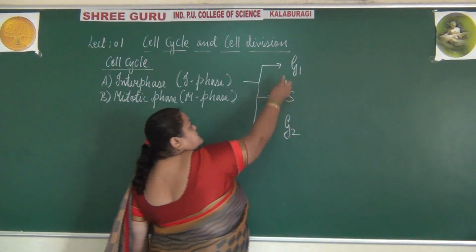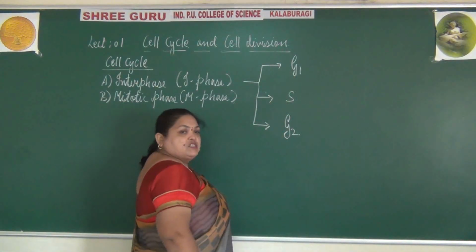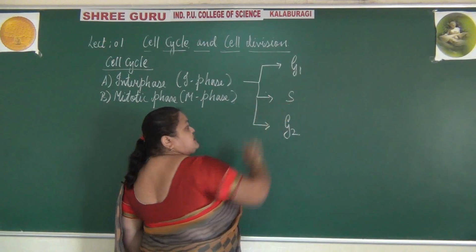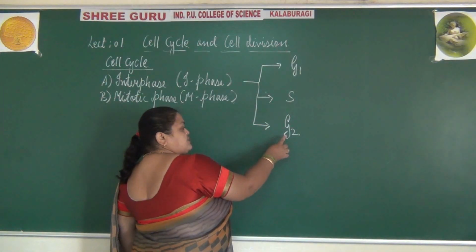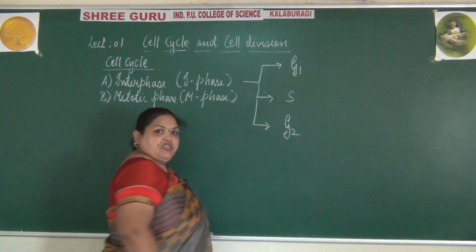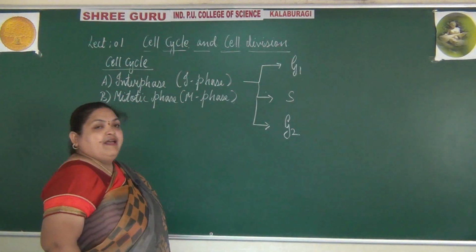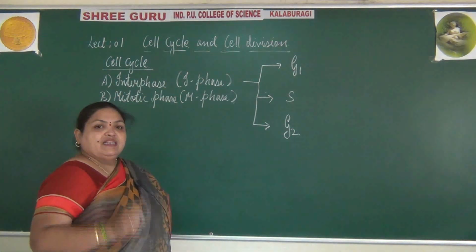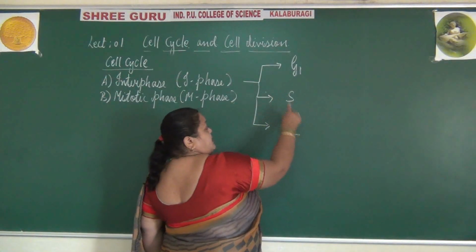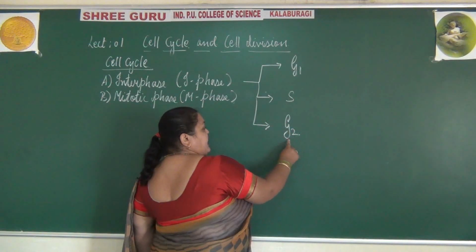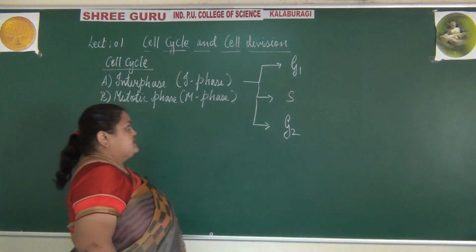In simple terms, growth, first stage, synthesis, S stage, G2, second growth stage. So in interphase there are three sub-stages: growth 1 phase, synthesis phase and growth 2 phase.